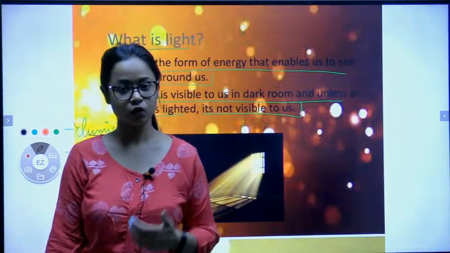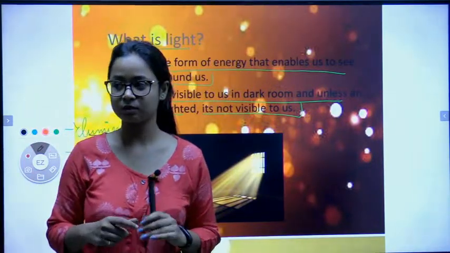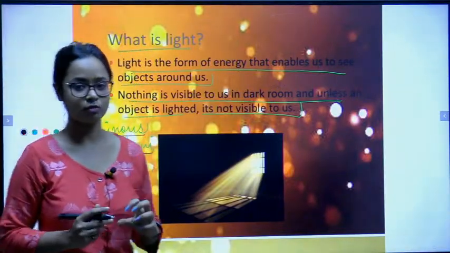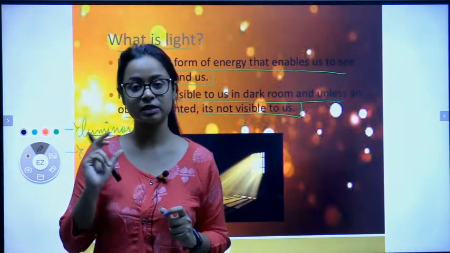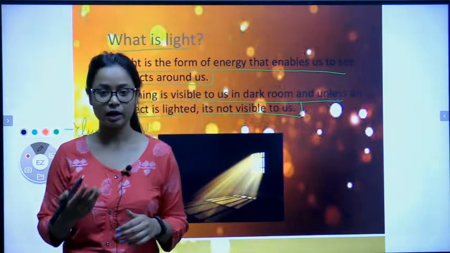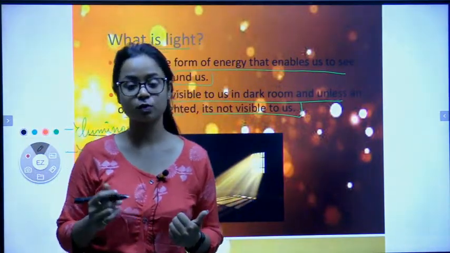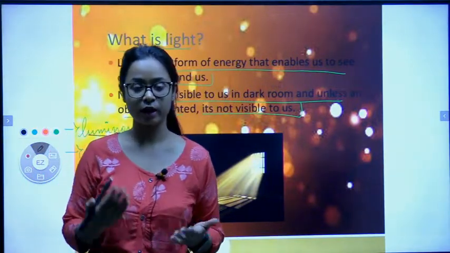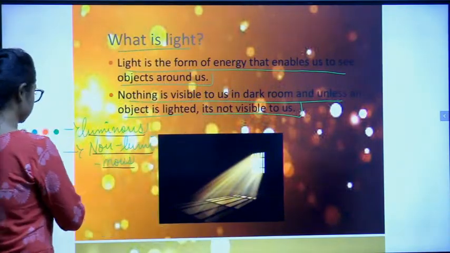For example, human beings, do we reflect light? No. Car? No. Fan? No. This marker reflects light? No. So they all come in this part, non-luminous objects. Clear? So luminous objects are the objects which reflect light, which have their own light. Example, lights, LED, electronics. And non-luminous objects do not reflect light. For example, fan, car, your notebook, any wood, plastic, they do not reflect light, so they are non-luminous objects.